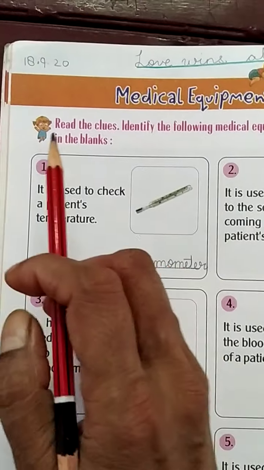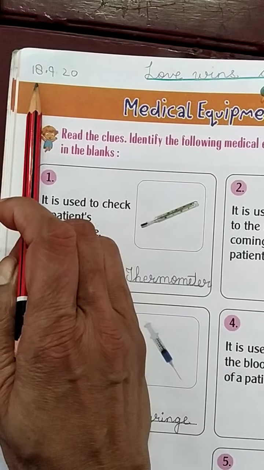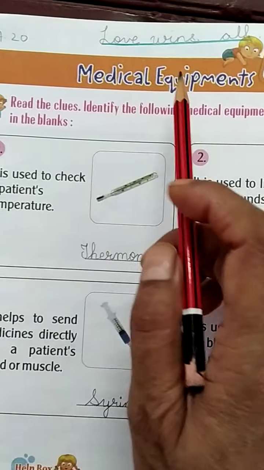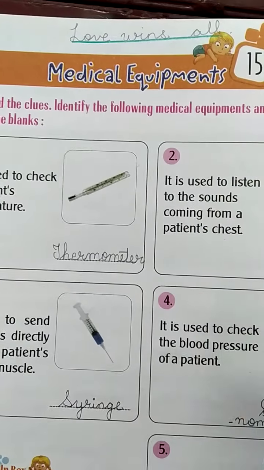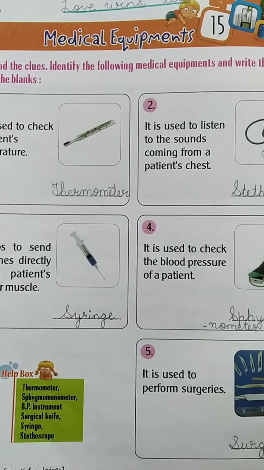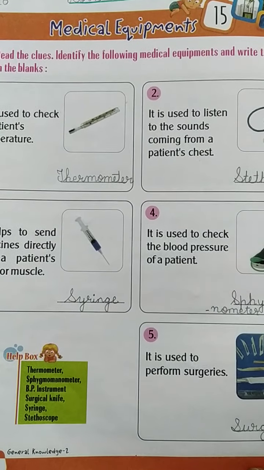Write down the date and quotation on this chapter. First of all, the date is 18/9/2020 and the quotation is "Love wins all." So students, after writing the date and quotation, you must know about the doctors.